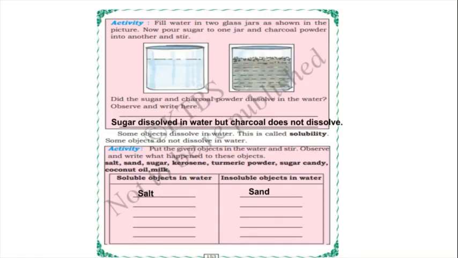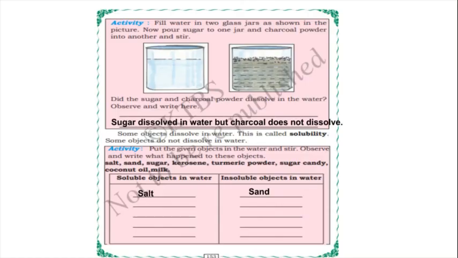So this activity shows us how we can differentiate soluble and insoluble substances. Sugar and salt are all soluble, so they will dissolve in water. But charcoal, sand, etc. are insoluble. They will not dissolve in water. You can observe in the picture also.